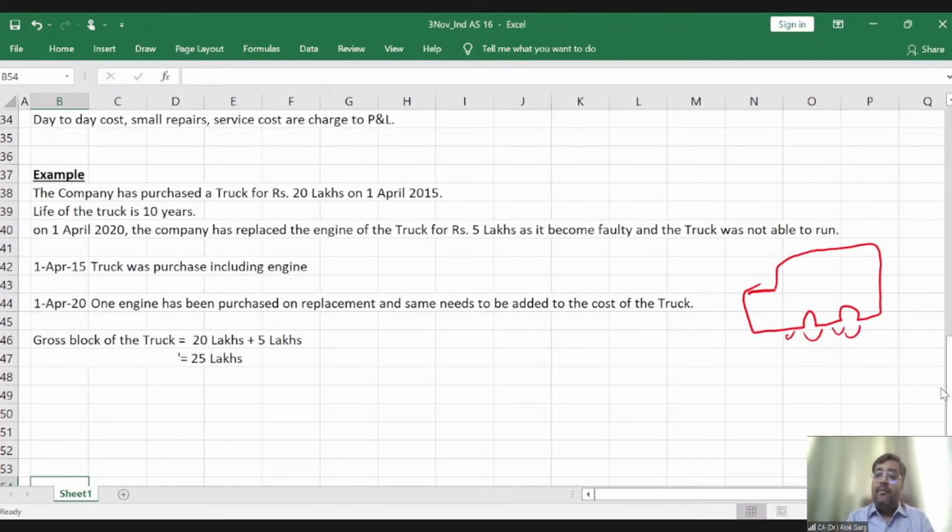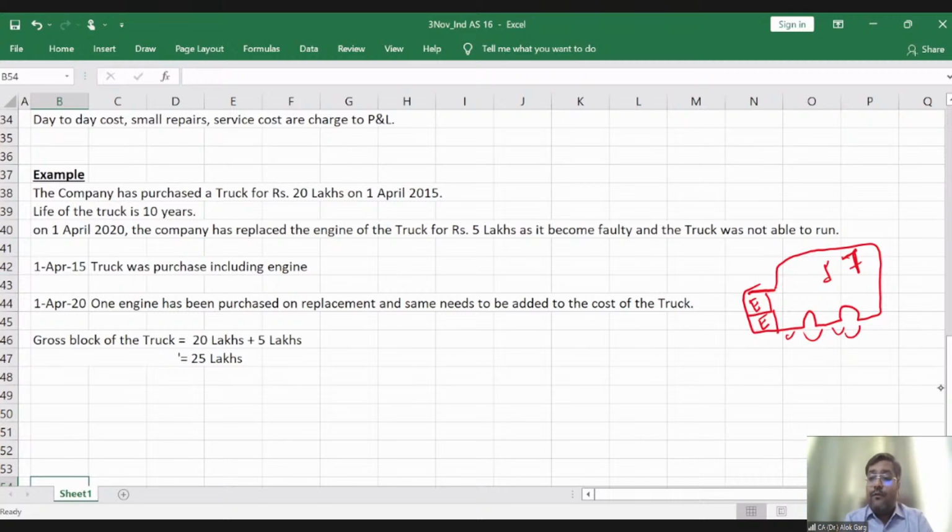When this truck was purchased, there was an engine, okay? And on 1st April 2020, another engine was purchased and it was added to the cost of the truck. Don't you think that there is one truck which is having two engines, which is not right.